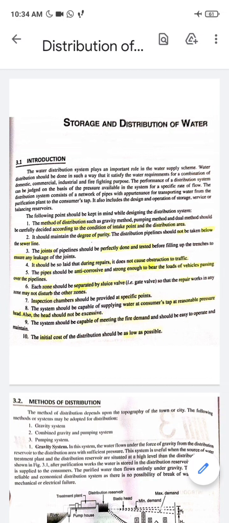Mostly the water which is collected for distribution into a society, into a locality, is from a surface source which is closest to the places where the system of supply is to be maintained.